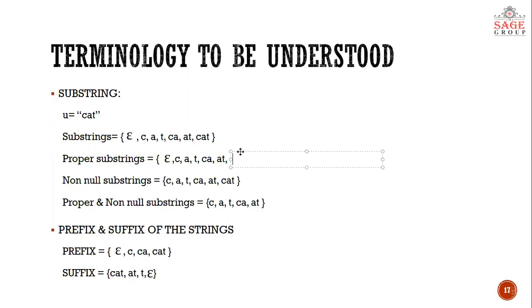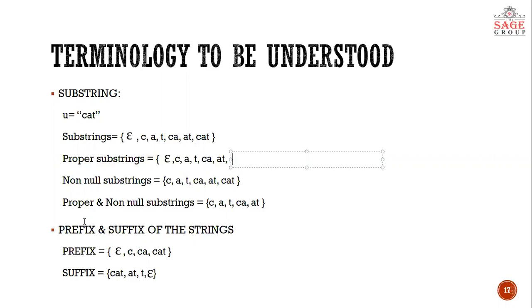Okay, so now what are the non-null substrings? As its name suggests, non-null means we will not include epsilon here, and the rest of these strings will be considered. The null string is withdrawn, and all the rest of the substrings will be considered here. And if we talk about proper and non-null, what will happen? The null string will be discarded, and the string itself will be discarded. Only the strings which are shorter in length than the original string will be considered.